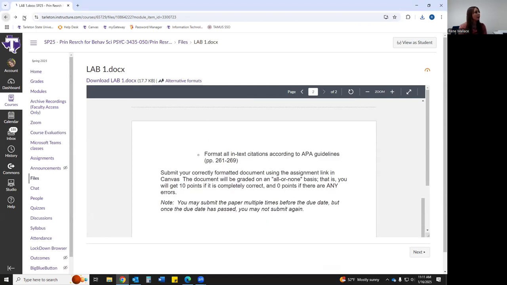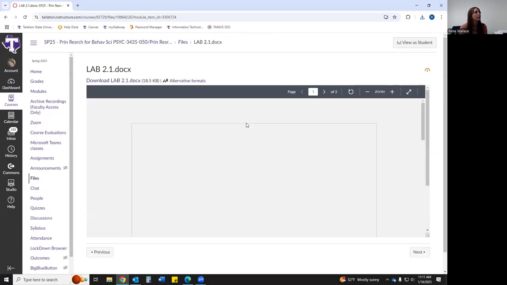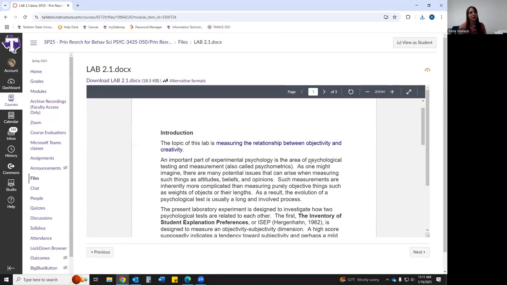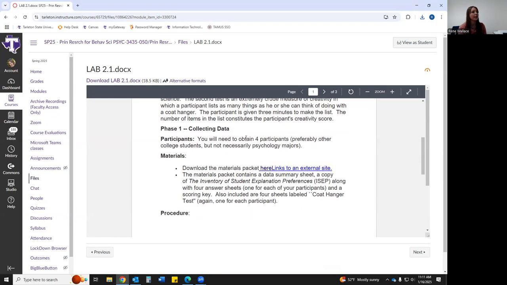If you go back, say we made it to lab 2, you open up lab 2.1. This is talking about what you're going to be experimenting on. You're going to find 4 volunteers and you're going to measure the relationship between objectivity and creativity. Here's how you're going to collect your data. The 4 participants can be anyone that you want: family, friends, people you stop on the street, maybe, I'm not sure. But they need to be 18 years or older for consent. So just make sure they're grown-ups.